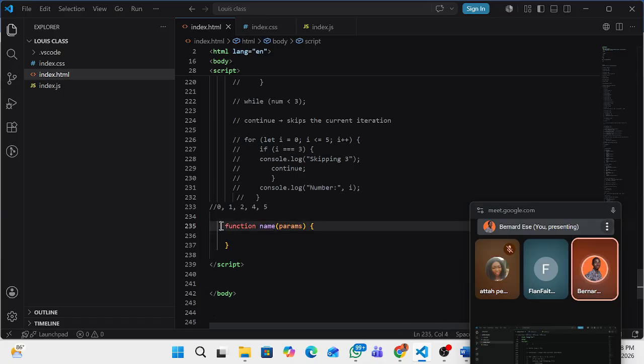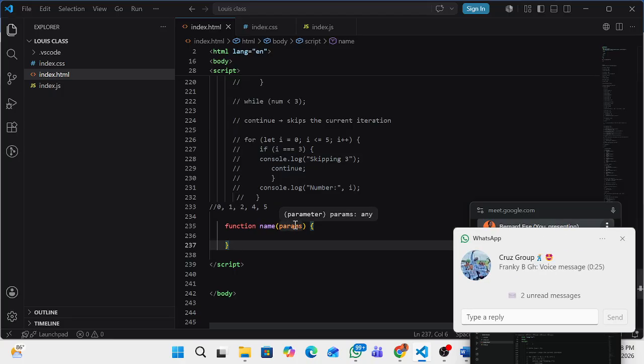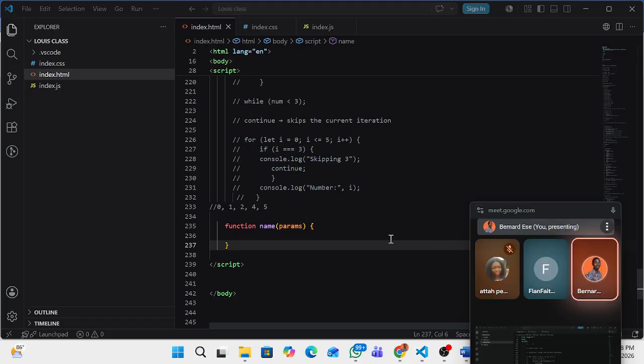This is the perfect way of writing your function. The function keyword comes first, then the name of the function, then the params. This param means parameter. Do you understand?